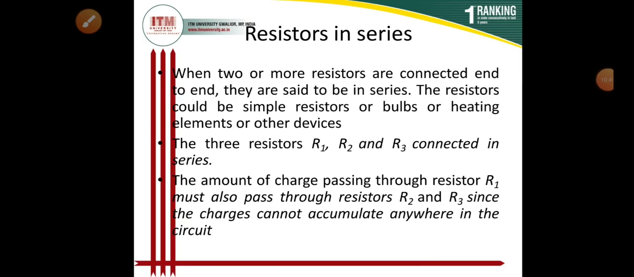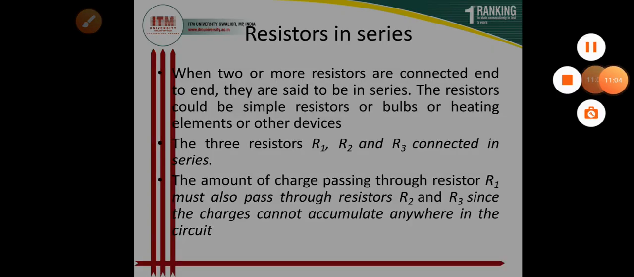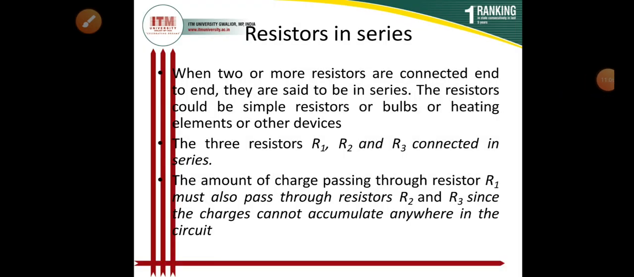So now we come to a discussion on resistors in series. Here I am going to discuss the resistors which are in series. When some conductors having resistance, that is, the resistors may be R1, R2 and R3, are connected in series, it means they are joined end to end. I'm giving the figure here.